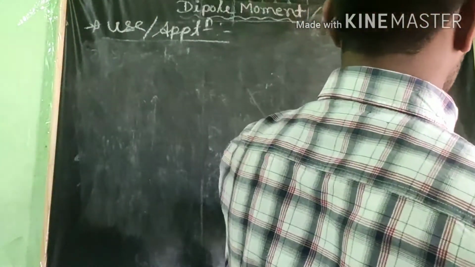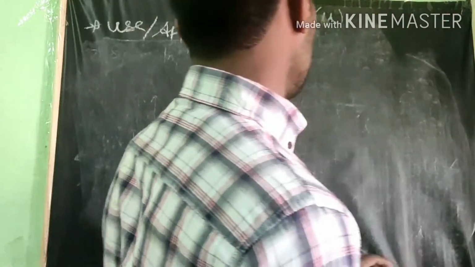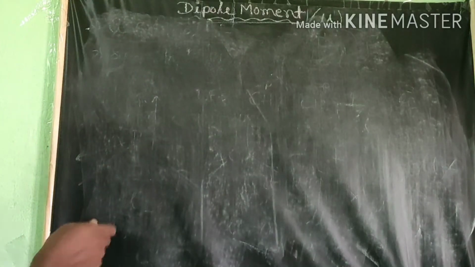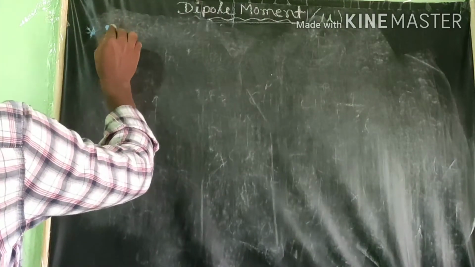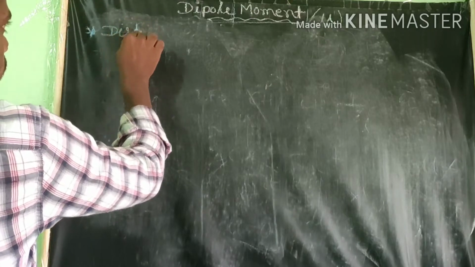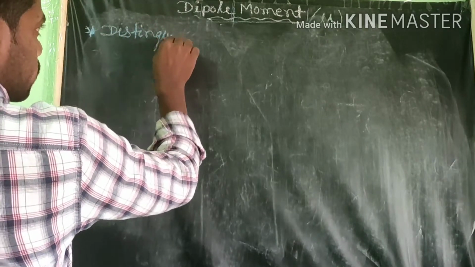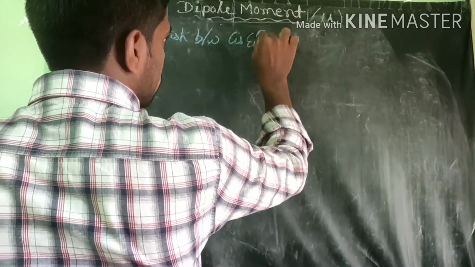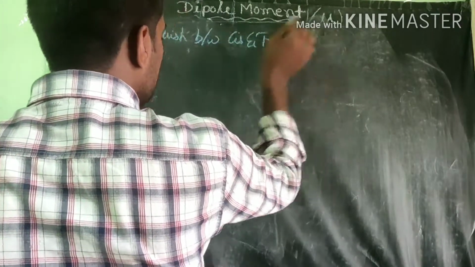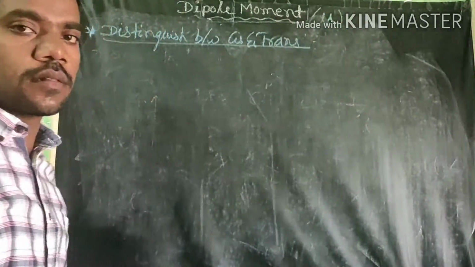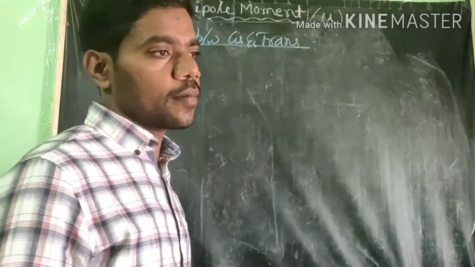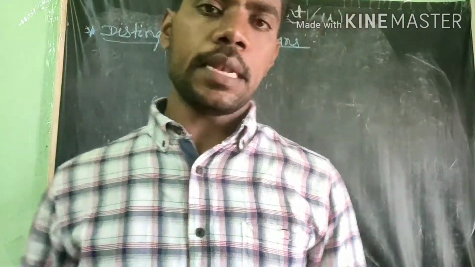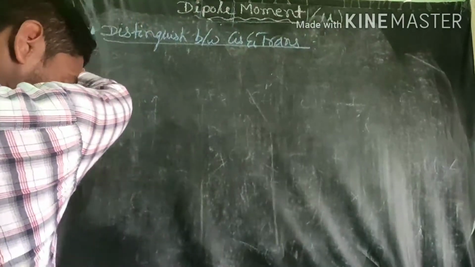Next, we are going to distinguish between cis and trans isomers. Dear students, how does the dipole moment help while we are differentiating cis and trans molecules? That is very, very important.